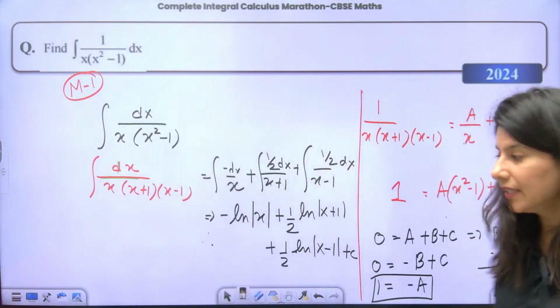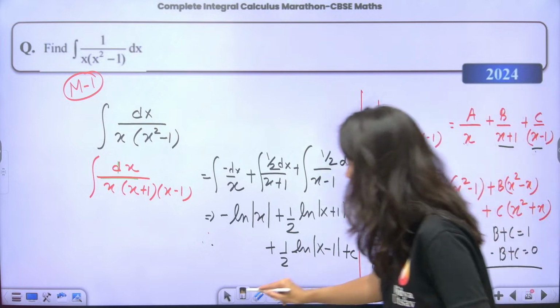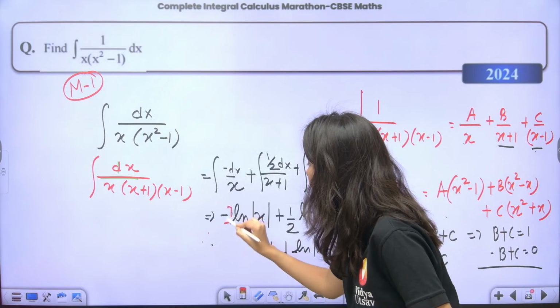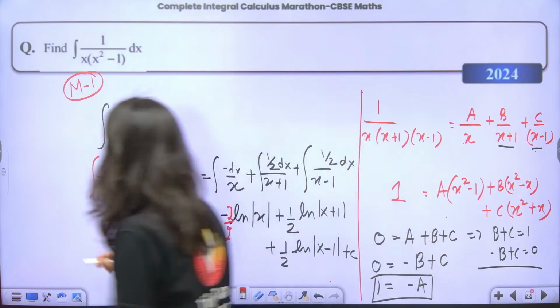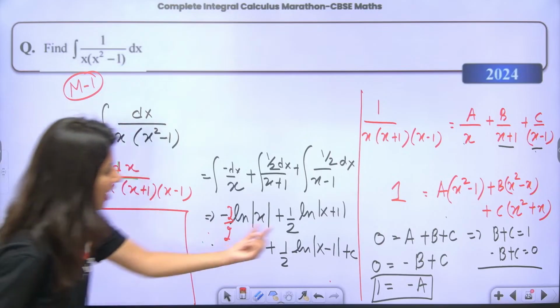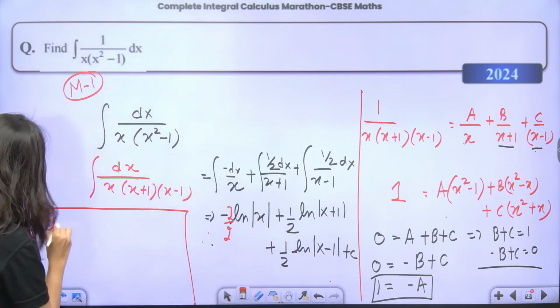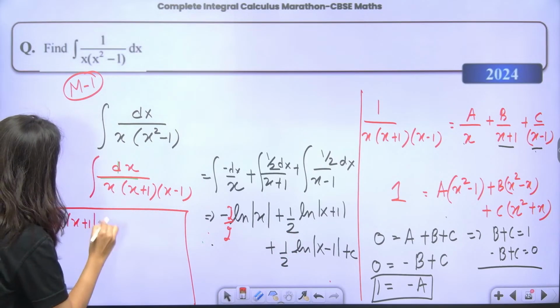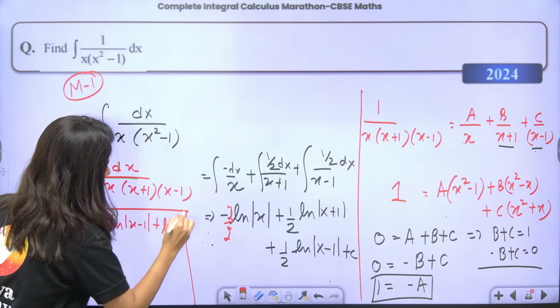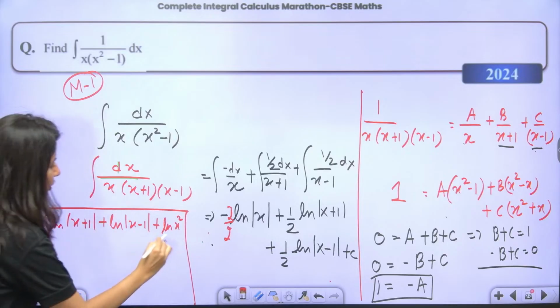Arrange it, okay? If you want to arrange it, understand that I am going to multiply half by 2 over here so that I can take half common. If I take half common, what is going to be the answer? Just tell me. Half common, so log of x plus 1 plus log of x minus 1 plus log of x square, plus constant.